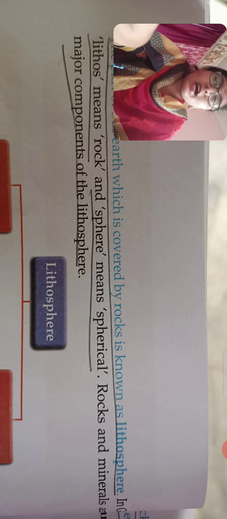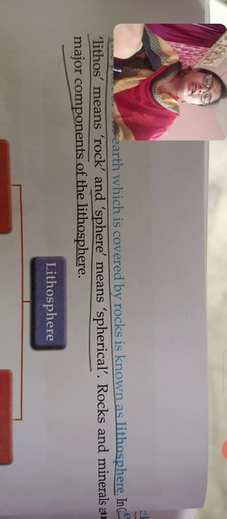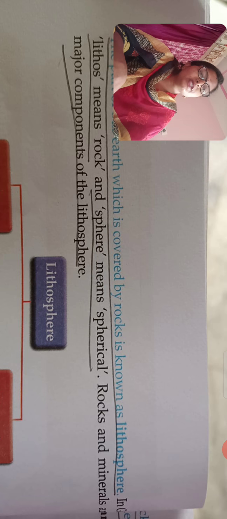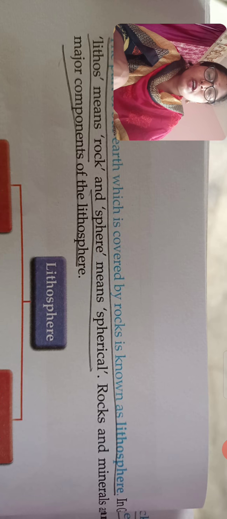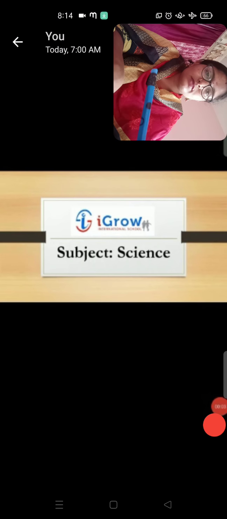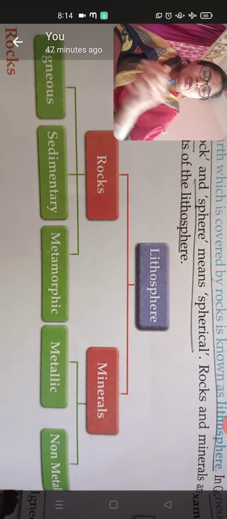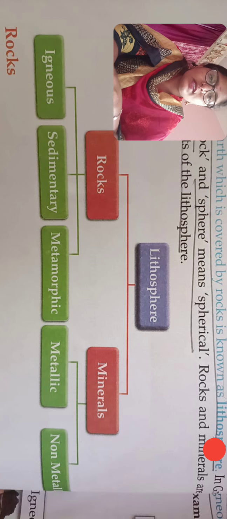Rocks and minerals are the major components of the lithosphere. Here, what are the two major components of the lithosphere, dear children? Rocks and minerals. Okay? So here, lithosphere, rocks, minerals.